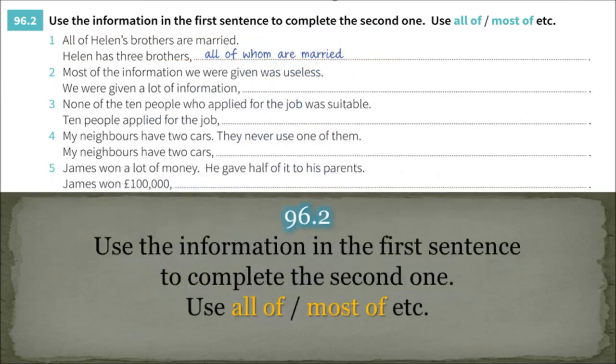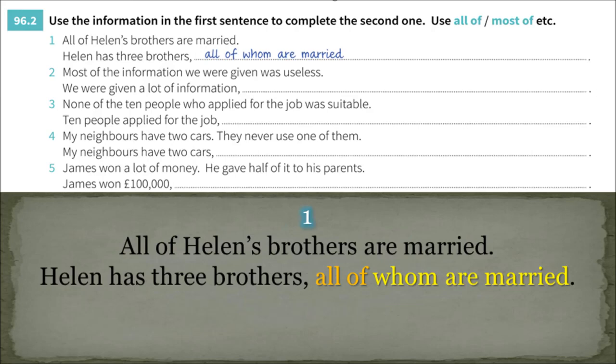96.2. Use the information in the first sentence to complete the second one. Use all of, most of, etc. All of Helen's brothers are married. Helen has 3 brothers, all of whom are married.